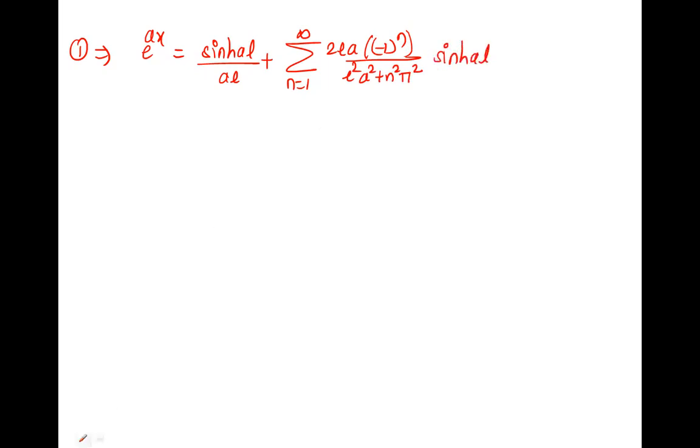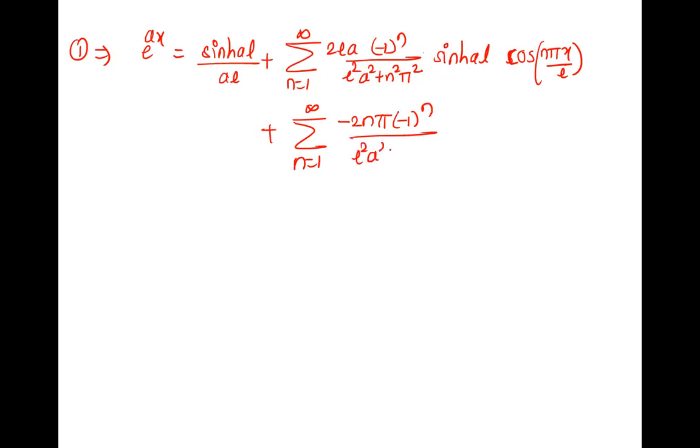Is this correct? Whatever I have written? Yes, ma'am. Okay. This is AN into cos n pi x by L, plus summation BN. BN is minus 2n pi, minus 1 raised to n upon A square L square plus n square pi square into sin hyperbolic AL, right? Yes. Into sin n pi x by L is the required Fourier series.